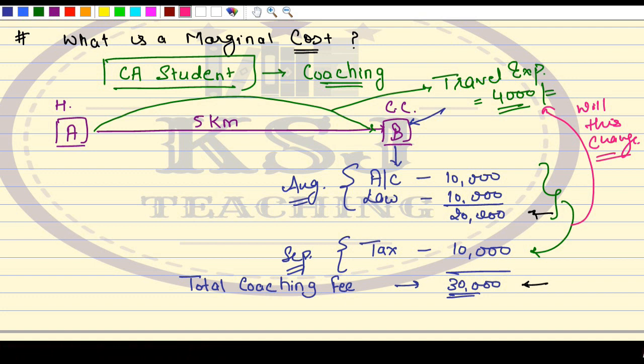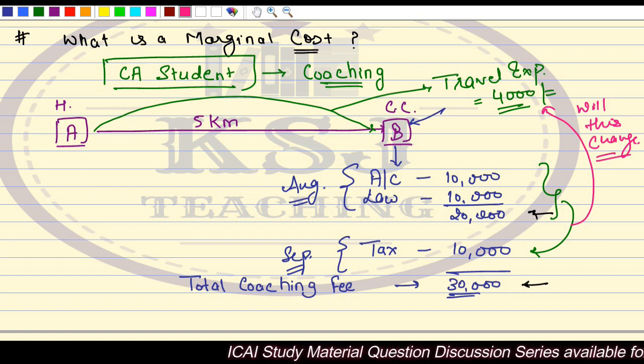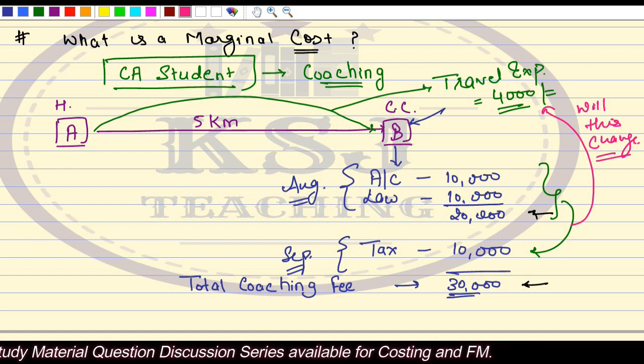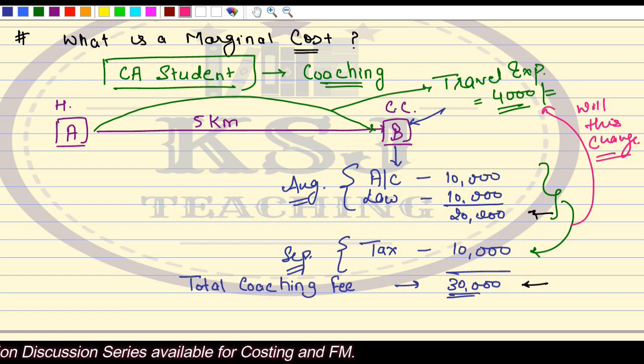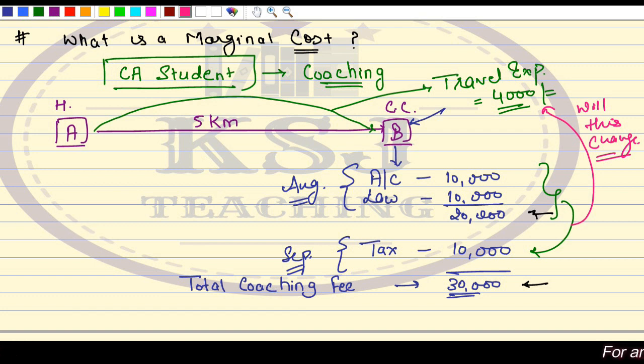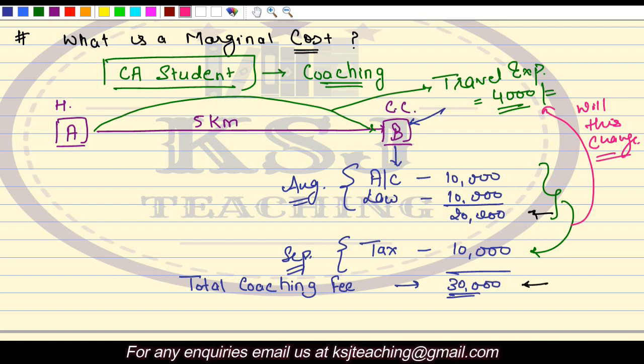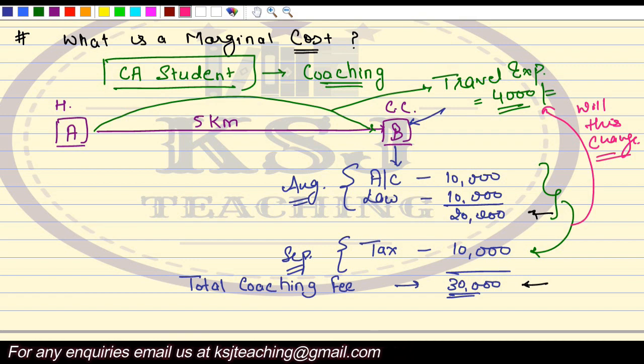The travel expenses did not change because earlier also when you were studying 2 subjects, you were commuting from point A to point B and from point B to point A. After the addition of the 3rd subject, again the same thing is going on. You are commuting from point A to point B and then from B to A. The only thing is your time of commutation has changed. That's it. Right? With a change in the time, your travel expenses cannot change. So that means this travel expense is going to remain constant.